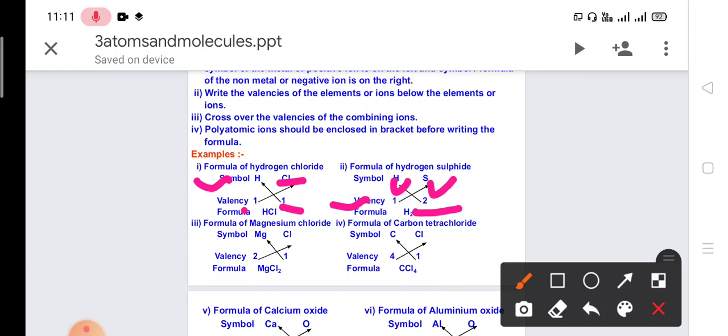The next one is magnesium chloride. Magnesium valency is 2 and chlorine valency is 1. So it forms the formula MgCl2. Next is carbon tetrachloride. The valency of carbon is 4 and the valency of chlorine is 1. When we cross it, we get the formula CCl4.